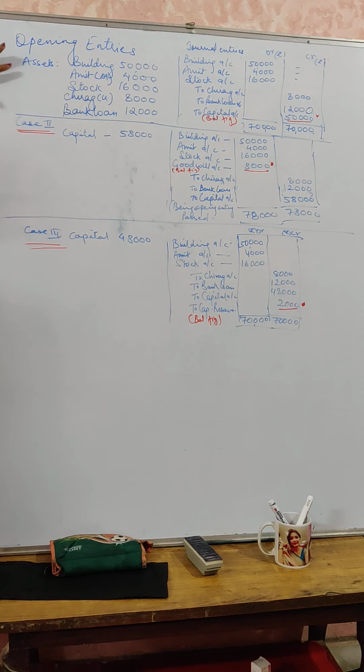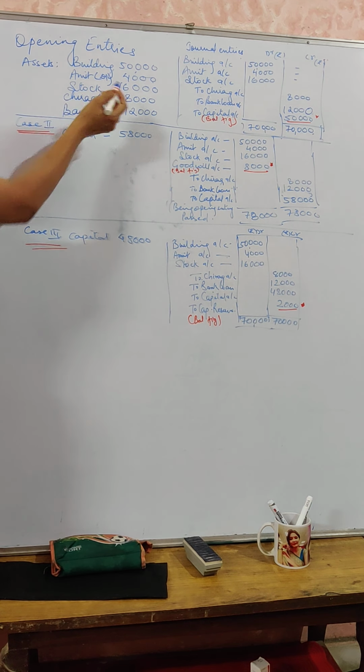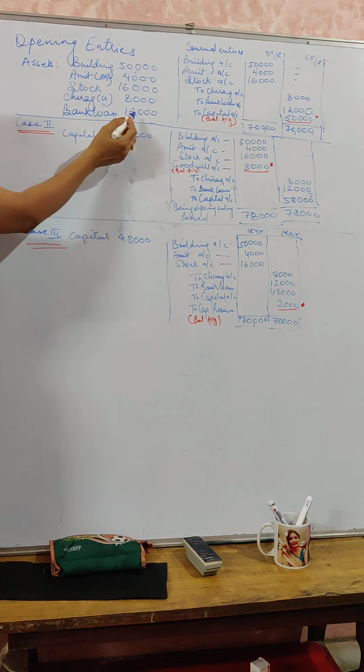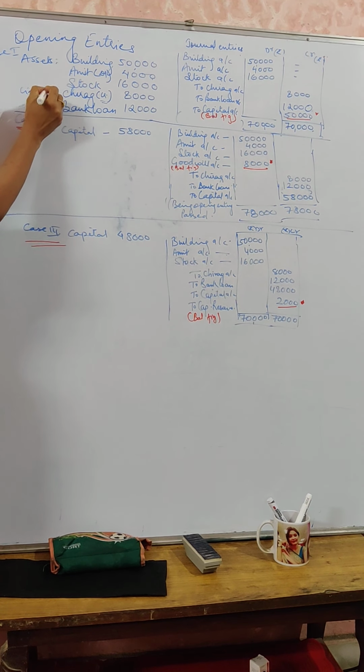We are going to take up this case. Let me explain to you. There are the assets: building 50,000. Amit, why am I writing? He is said to be a debtor in a firm. So Amit is debit 4,000, stock 16,000, Chirag creditor 8,000 and bank loan 12,000. This is case 1. Case 1 says that these are the following assets and these are the liabilities given to you.